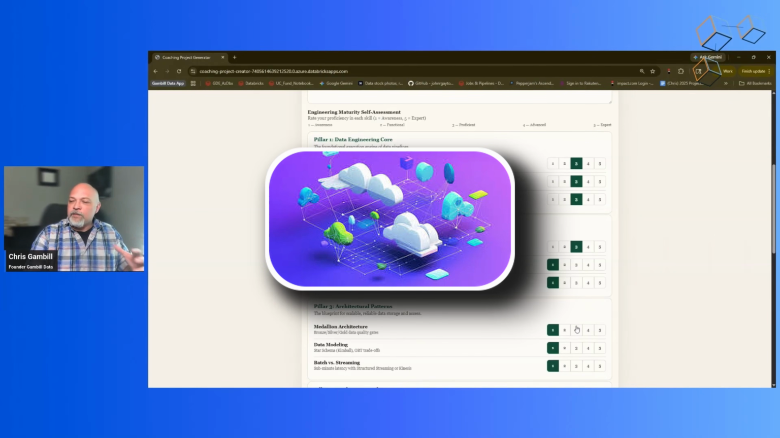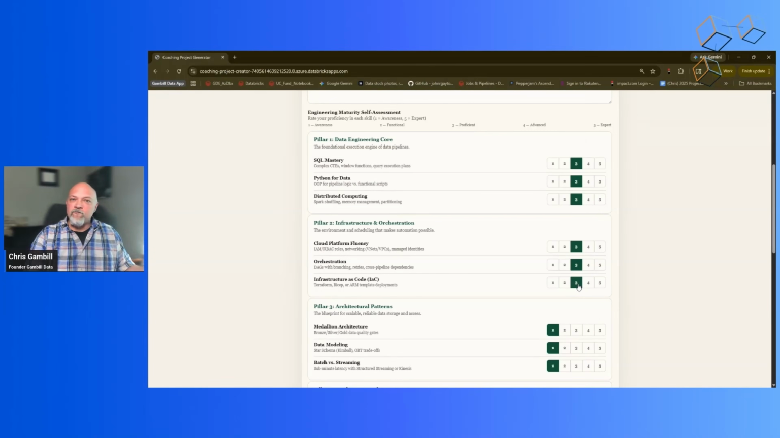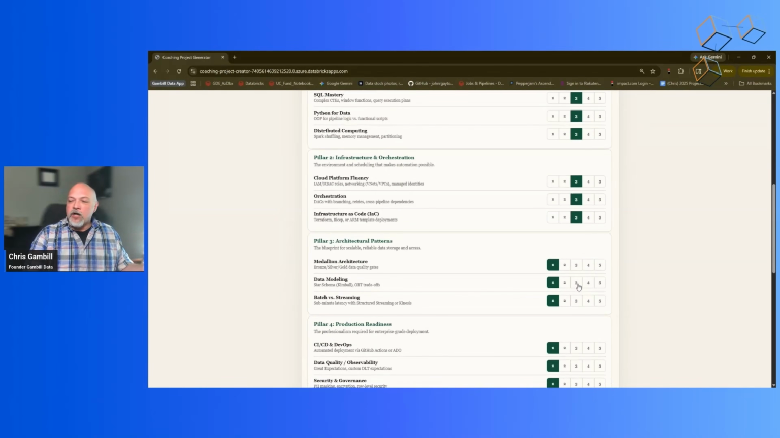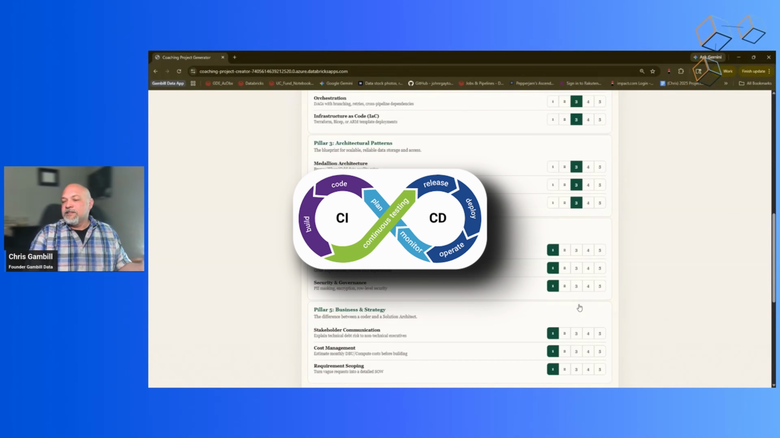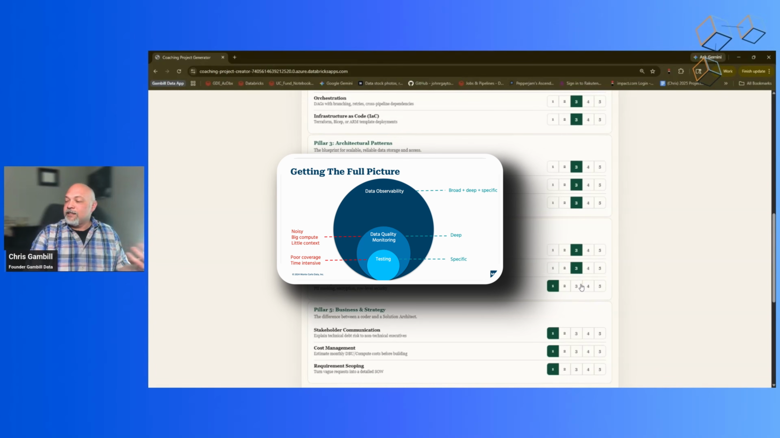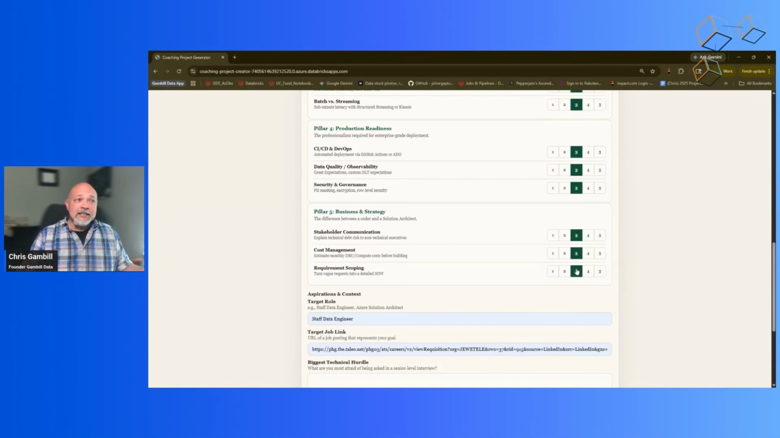So cloud platform fluency, orchestration, infrastructure as code. So think Terraform and DABs. Your architectural patterns, medallion architecture, data model, batch first streaming, CI/CD and DevOps, data quality and observability, security and governance. So rank yourself as honestly as possible on each of these different pieces.